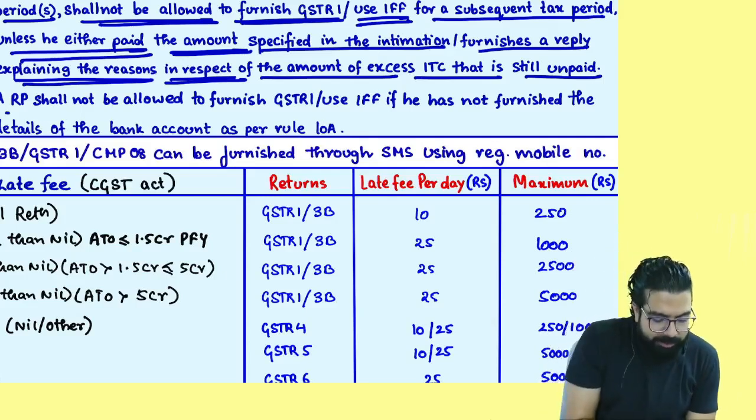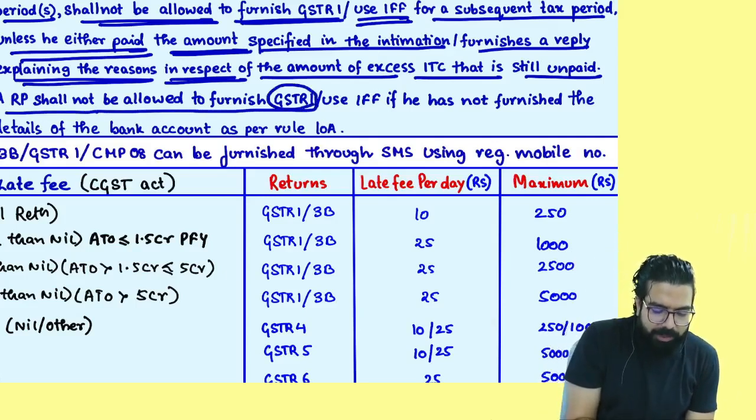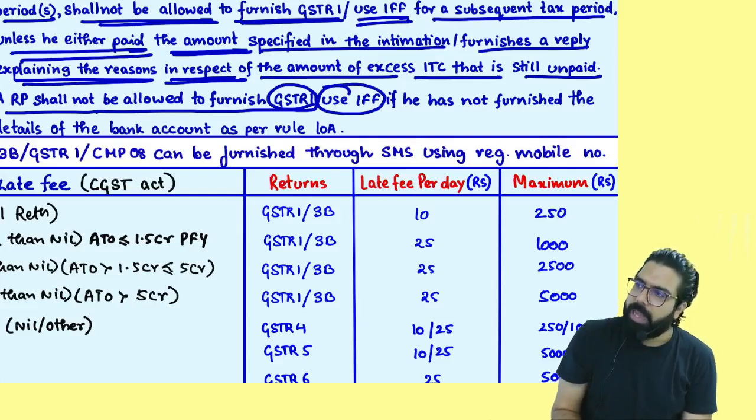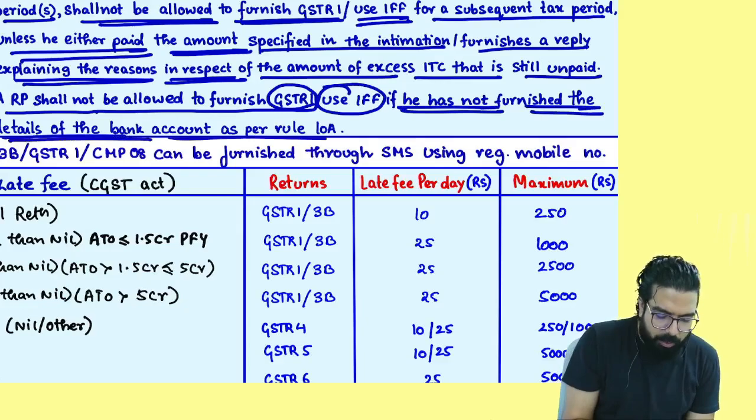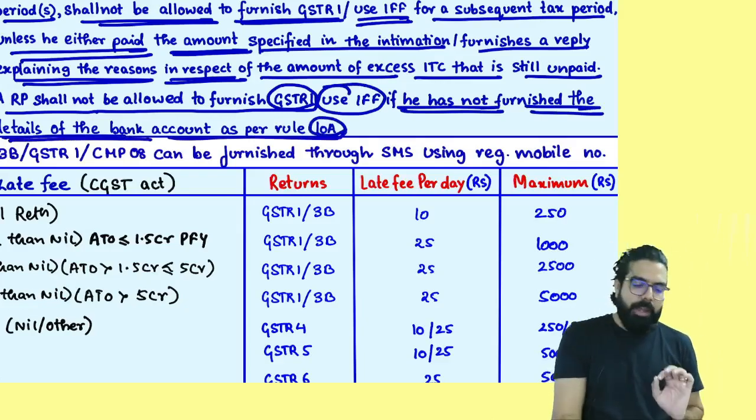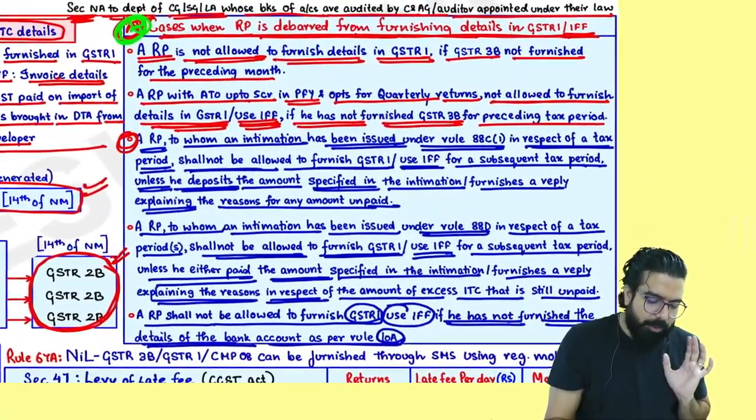Remember one thing, a registered person shall not be allowed to furnish GSTR1 or use IFF if he has not furnished the details of the bank account as per rule number 10A. I want you guys to remember this point, very, very important.